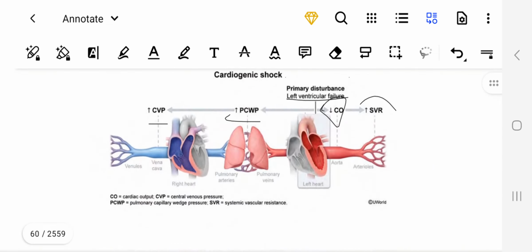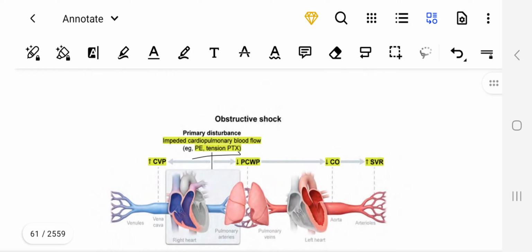Okay. Similarly, in cardiogenic shock, cardiac output is low, which will lead to increased CVP and pulmonary capillary wedge pressure. So increased SVR is a compensatory mechanism. Why are central venous pressure and pulmonary capillary wedge pressure increased? Since the fluid is not going out from the left ventricle, the fluid will accumulate, right? That will move in the backward direction to the left atrium, so pulmonary capillary wedge pressure rises. Similarly, to the right side, that will lead to central venous pressure rise. Okay.